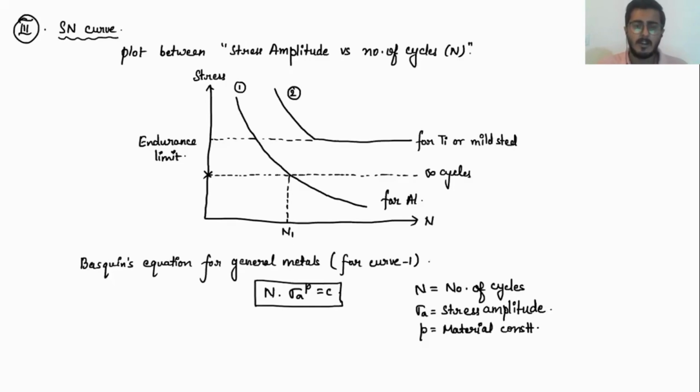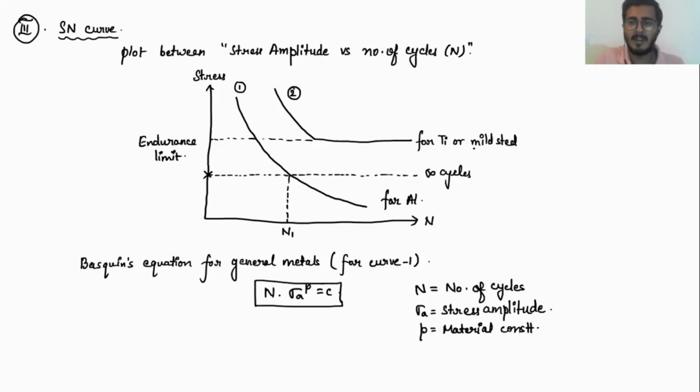All right, so we have learned about your endurance limit. We have seen how the SN curve will look for different conditions, that is for your general metals like aluminum, copper, etc. And similarly, we have also seen the SN curve for titanium and magnesium. If the stress value is less than your endurance limit, then the material can withstand an infinite number of cycles. I'm talking about the material that is made up of titanium or magnesium.